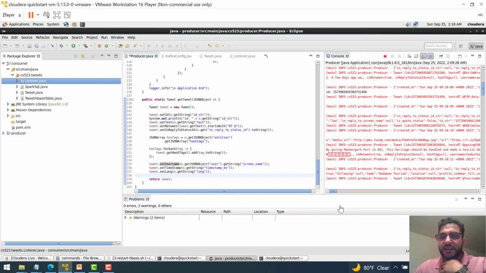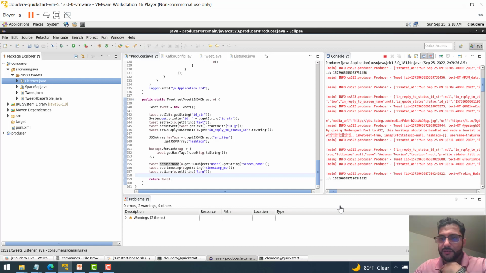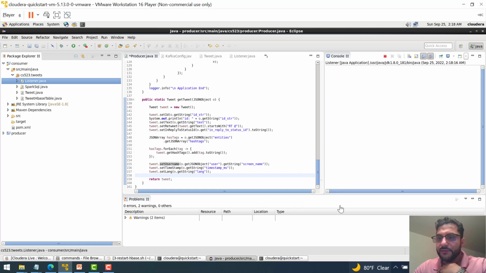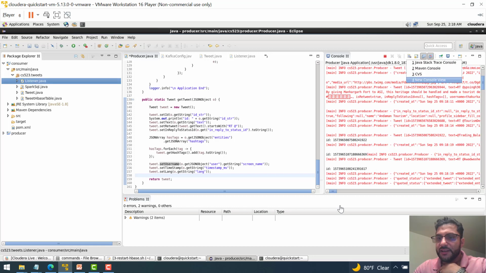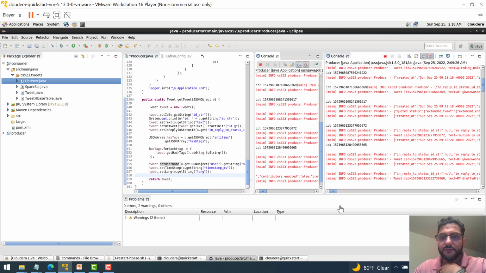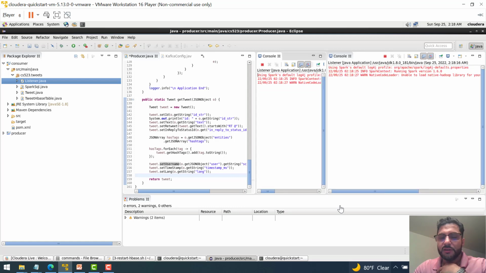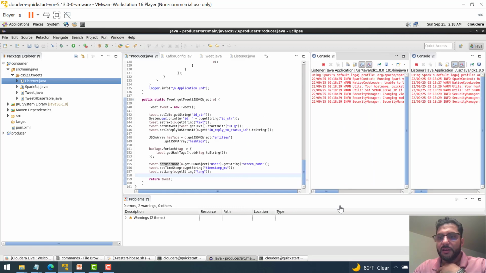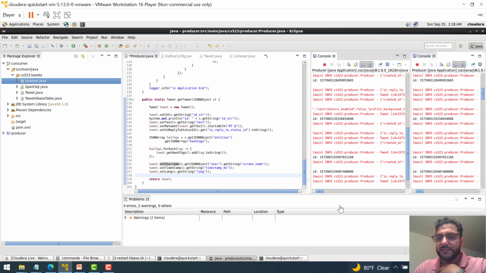Okay, so now I'm gonna make another console to make sure that the data is okay. So I'm gonna say a new console view. Okay, I have this console view. I have two consoles now.